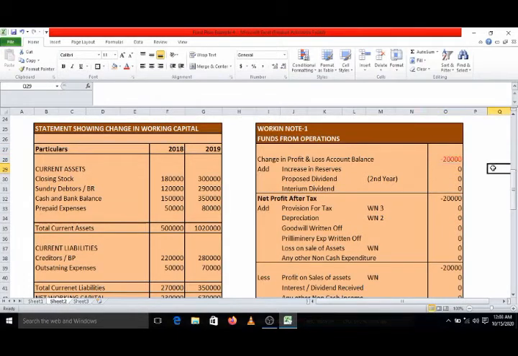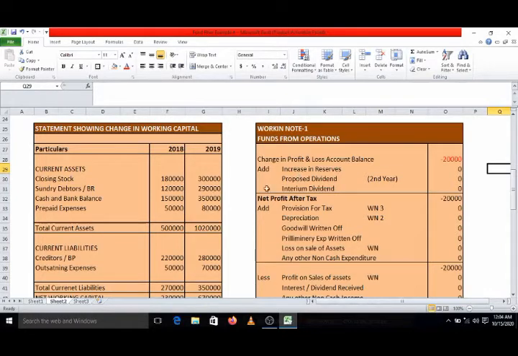Purposely I have marked it in red so that you can immediately understand. So now we have to take it as minus. If you take it positive, everything will become wrong. So we have to record it as minus 20,000. After that we will follow our regular format. Whatever we are supposed to add, we will add. Whatever we are supposed to deduct, we will deduct. Finally we will get the correct answer. So that's why here we will put the minus sign in front of 20,000.